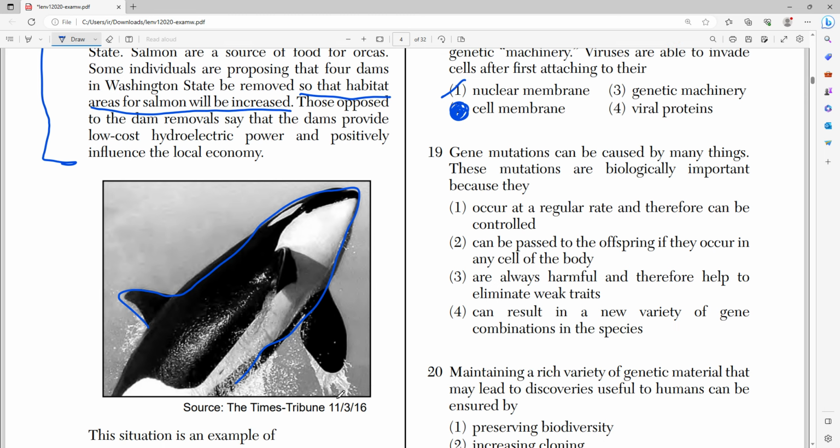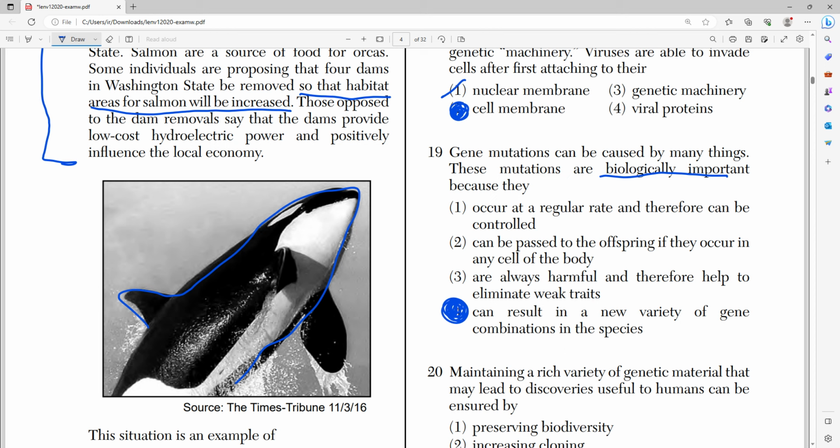Number 19 says gene mutations can be caused by many things. These mutations are biologically important because they do what? Well, it's because they can result in a new variety of gene combinations in a species, right? Why are mutations biologically important? Think about how species evolve, how we develop certain adaptations. It's always through mutations.